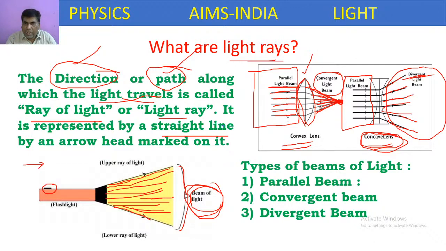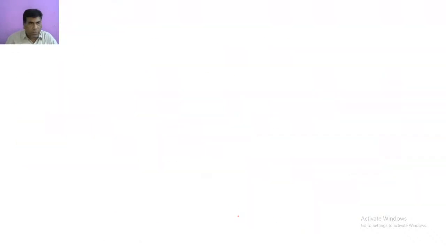When a parallel beam passes through a convex lens, you can observe a convergent beam, where all rays come together and meet at a point. If the same parallel beam passes through a concave lens, you observe a divergent beam, where all the rays move away from one another. Like this, we have types of beams of light.